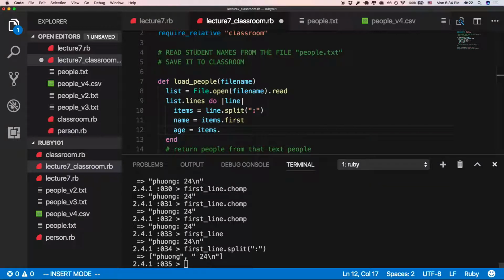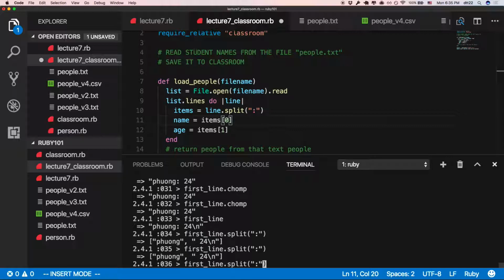It's also the last item. You can also do 1, similar to 0 and 1. -1 is okay, 1 is okay too. Okay, maybe this is easier to understand. It's an array: name and age. But age looks a little funny, huh?